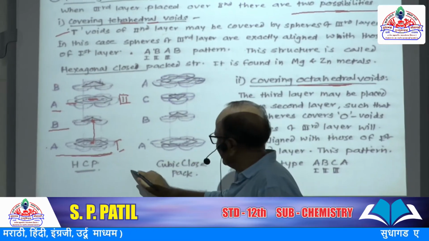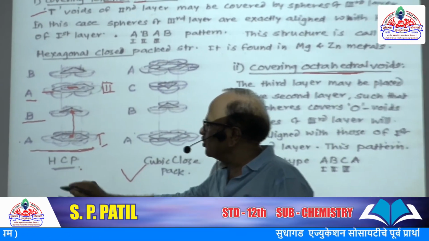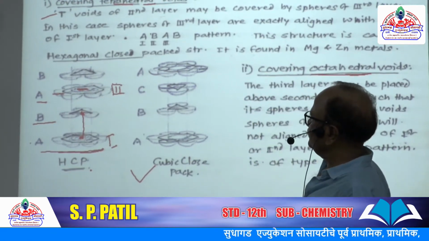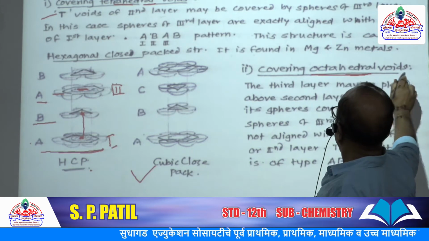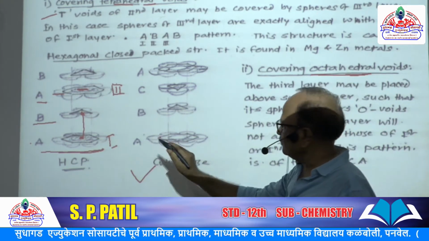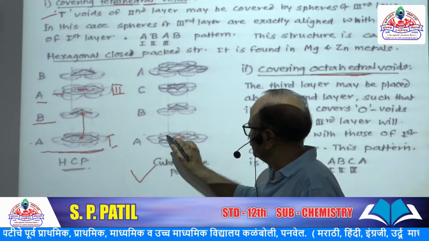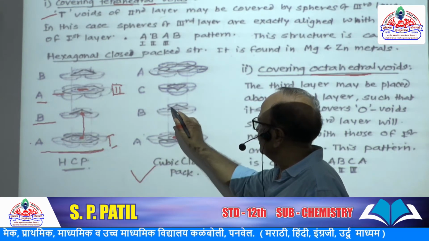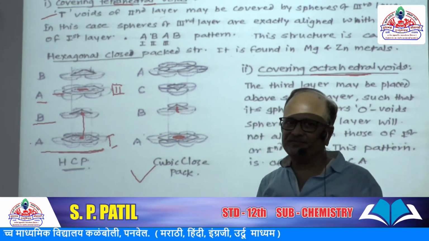So it is called AB type of structure or arrangement. Now, it gives rise to form hexagonal close pack structure. Secondly, covering the octahedral voids. Now this is A layer. So this is sphere. Above this sphere there is a void of the second layer, B layer.